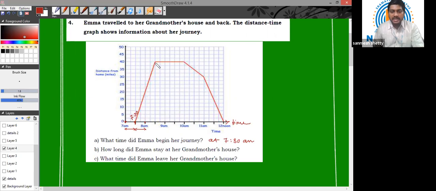Now she began her journey at 7:30 a.m., correct? And she reached her grandmother's house. As you can see, she was at rest for a certain time, because my distance time graph is again a straight line parallel to the time axis. So Emma was at rest for a certain time. Now, how long did Emma stay at her grandmother's house? We have to find for how long she was stationary or at rest.